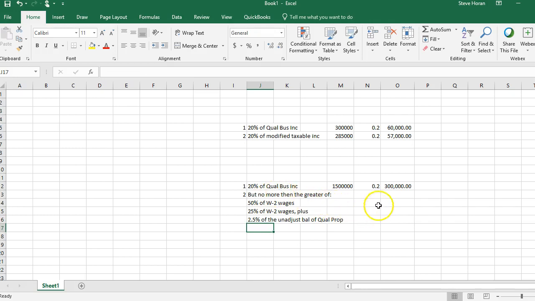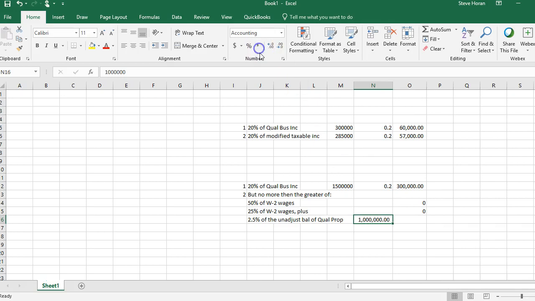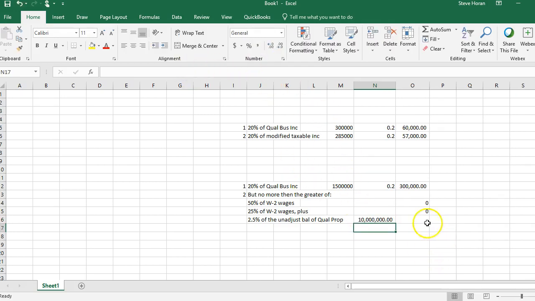So he has no wages, right? There's no W-2 wages, so I'm just going to type in 0 and a 0. But then he has that building. Remember, his basis is 10 million. So we can take 10 million. Let me make sure I have enough zeros there. Nope. Type in one more 0. And I can take 2.5% of that. So take that times 0.025, and I get 250,000. Okay, so that's an option.